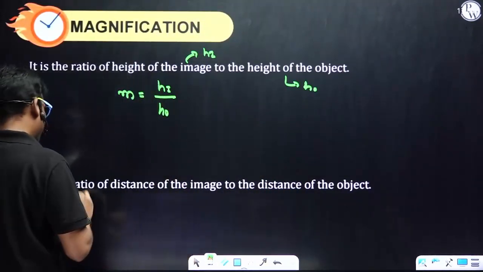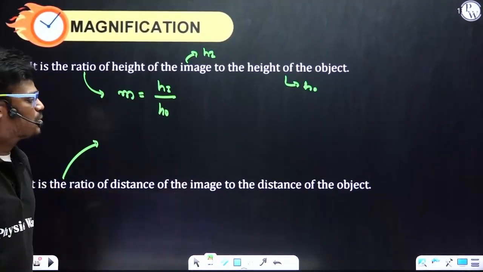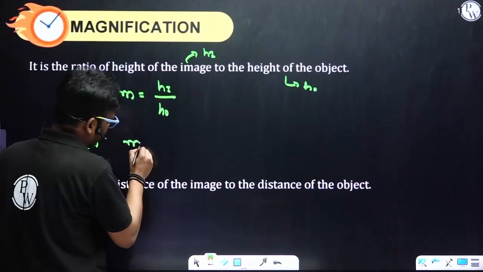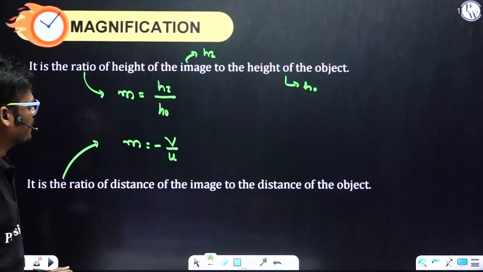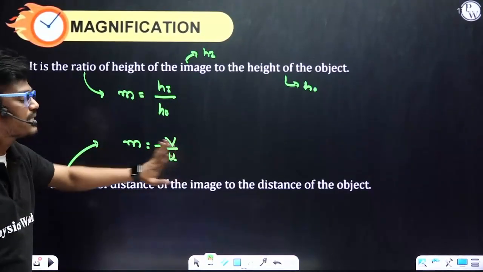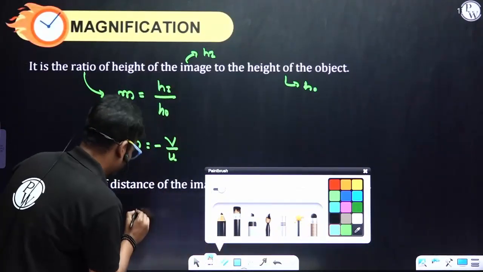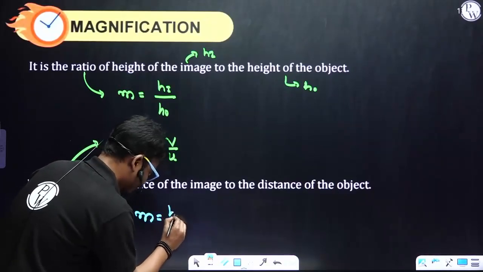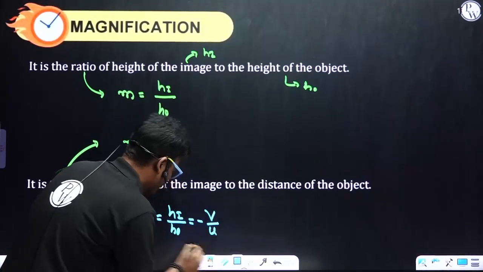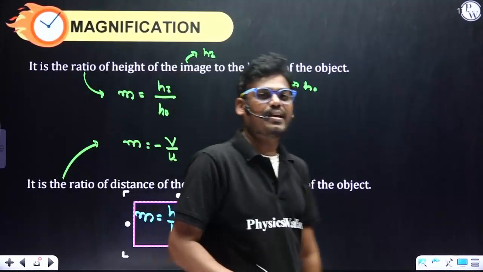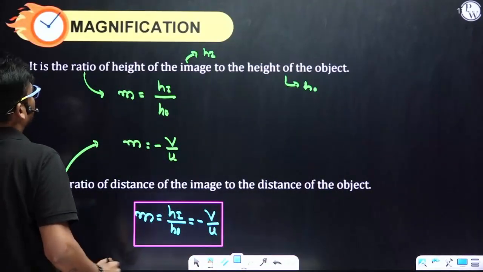In another way, the ratio of the image distance to the object distance, with a negative sign, minus v divided by u. So m equals hi divided by ho, which is height wise, and minus v divided by u, which is distance wise. Combining both formulas, m equals hi divided by ho equals minus v divided by u. This we call magnification.